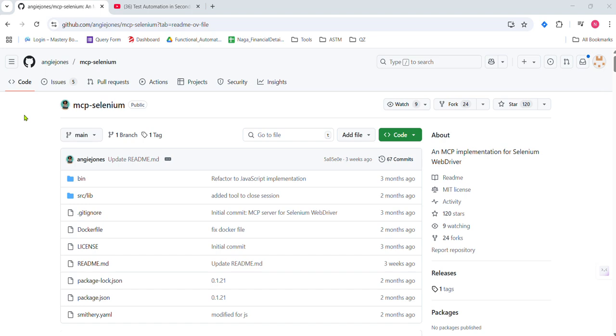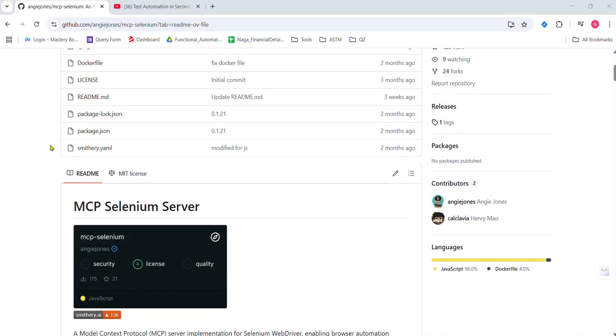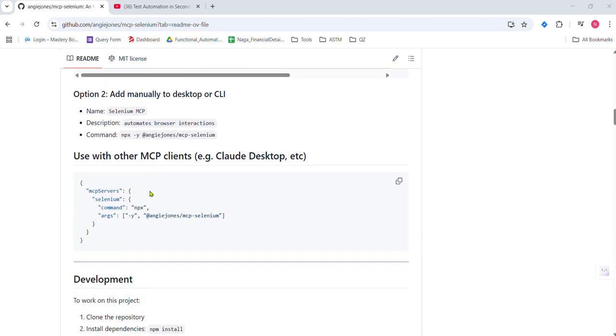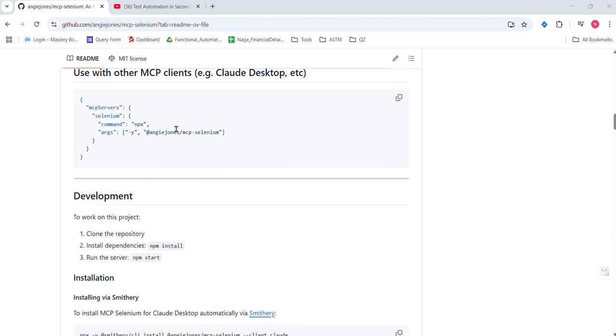Now I'm going to talk about MCP Selenium Server. So MCP Selenium Server is basically for a Model Context Protocol which supports Selenium WebDriver actions. Okay, now we will see how we can do that. So this can be integrated. This is the instructions it has: how can we integrate Selenium Server with Claude Desktop or any other MCP client.